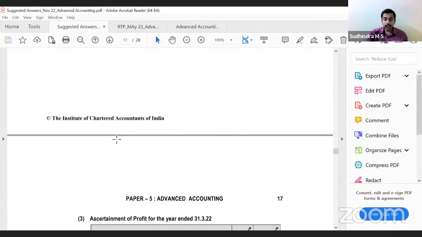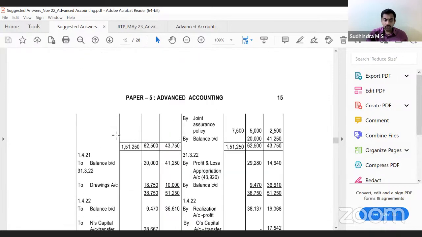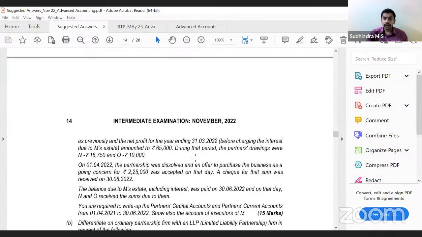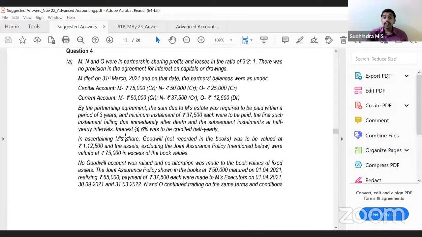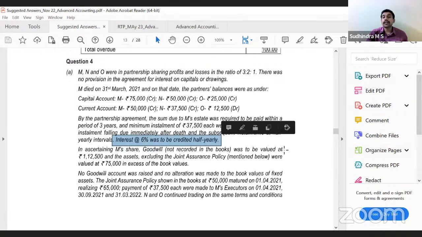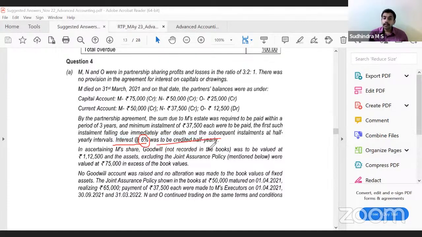Okay, one more important point here that we have to focus on. Here, what have they given? What is the interest rate given? Interest at 6% be credited half yearly. They have not given per annum. So you have to go with 6% for half yearly or 6% per annum calculated half yearly. Which is the right calculation? First one, that is 6 months, 6% every half year.